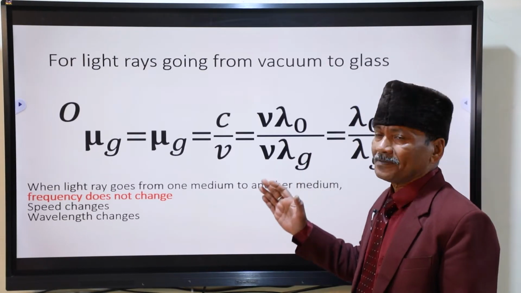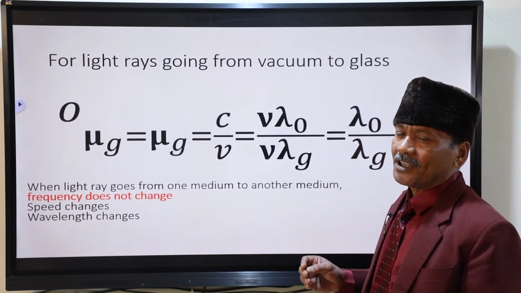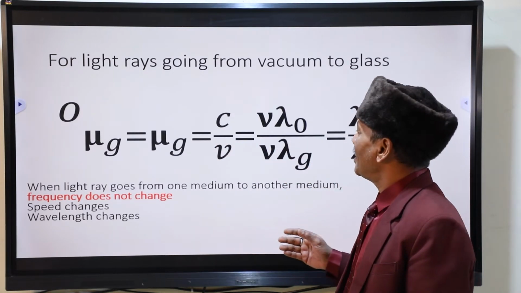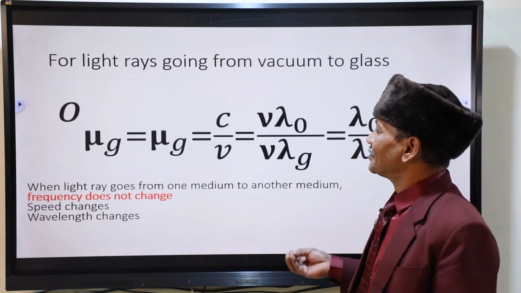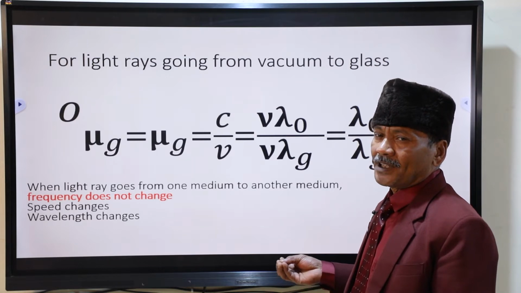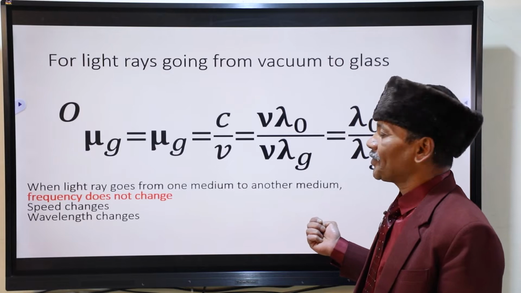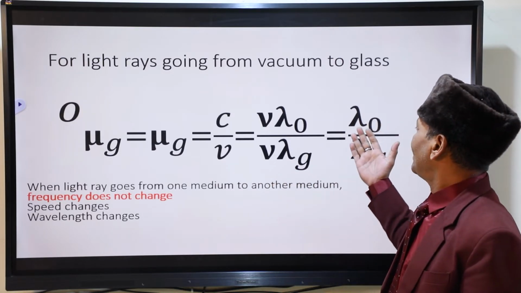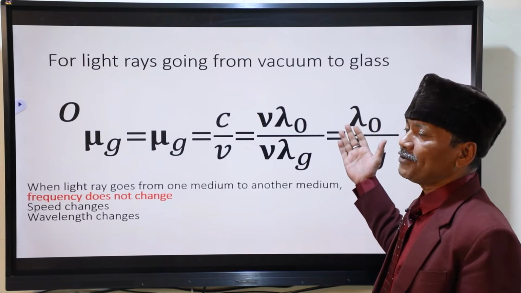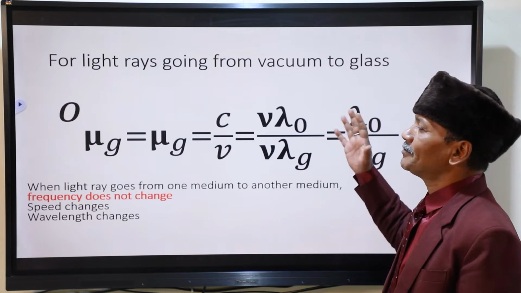Many questions come over this concept only in the form of numerical, in the form of short questions, in the form of explanations. You can see the question may be like this. A light ray is going from vacuum to glass. The wavelength in vacuum is this much.